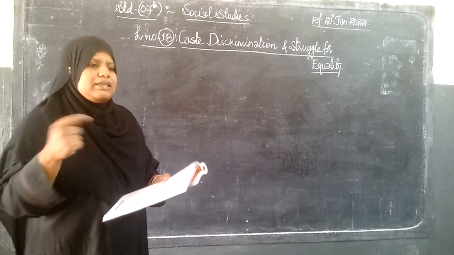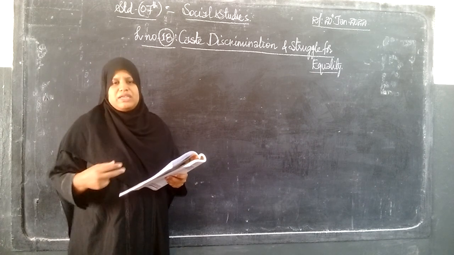In the previous class we discussed two case studies.